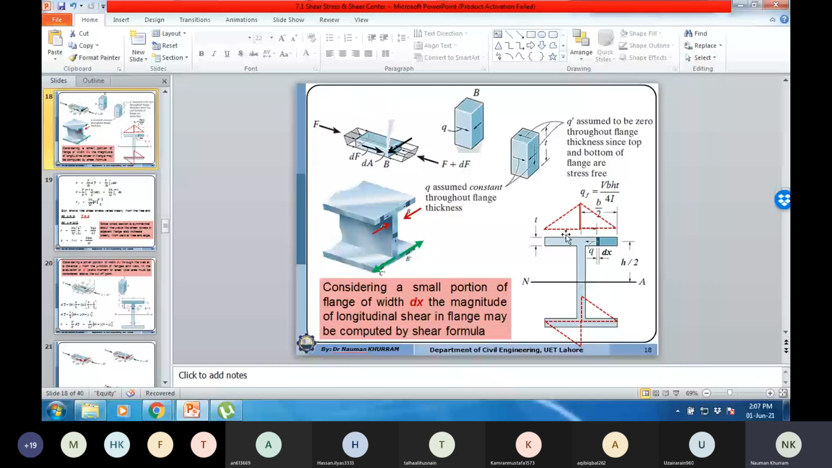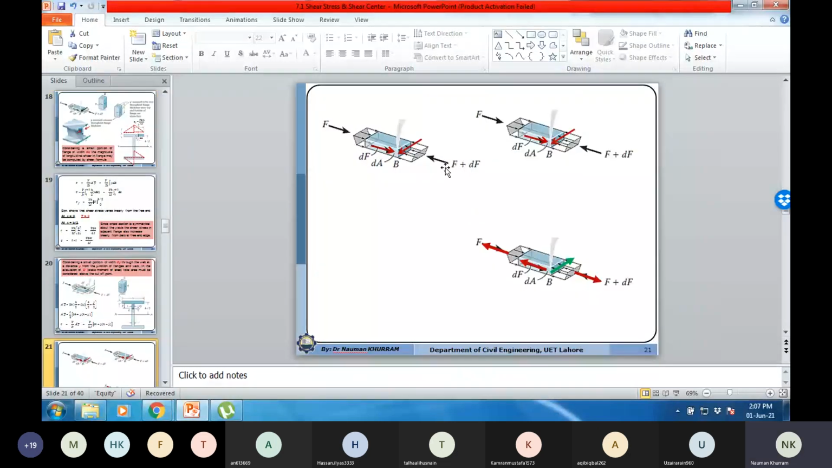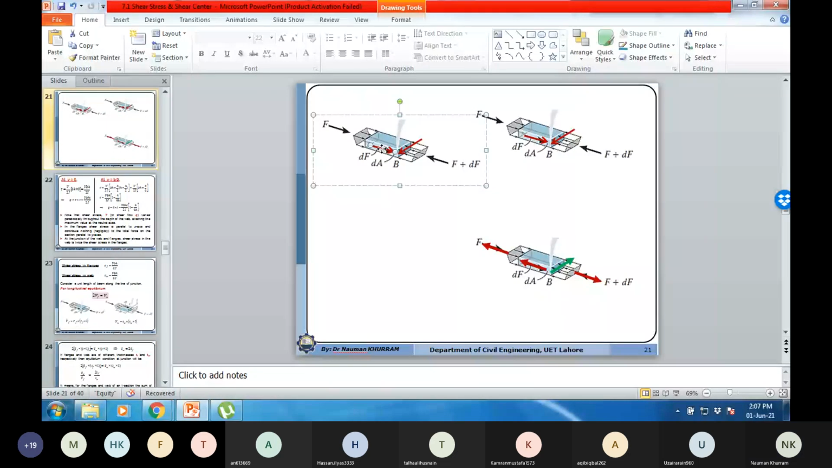So what will be the difference? F2 and F1 will be the same, but actually this dF force is acting on this cutting surface on this side. Just consider that this is not this force. I will remove it in my updated slides.